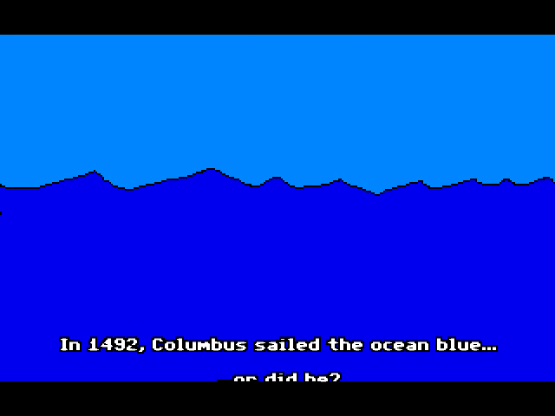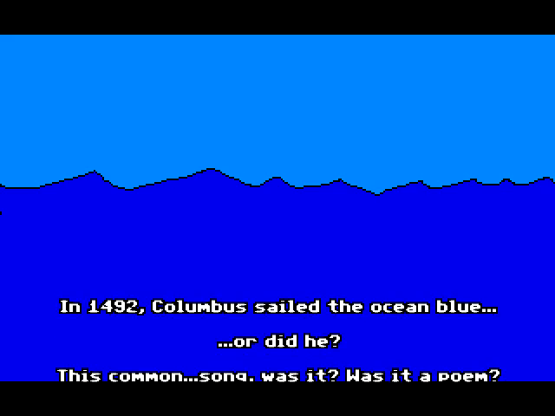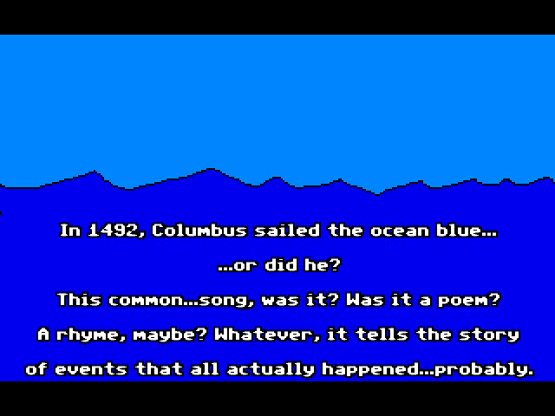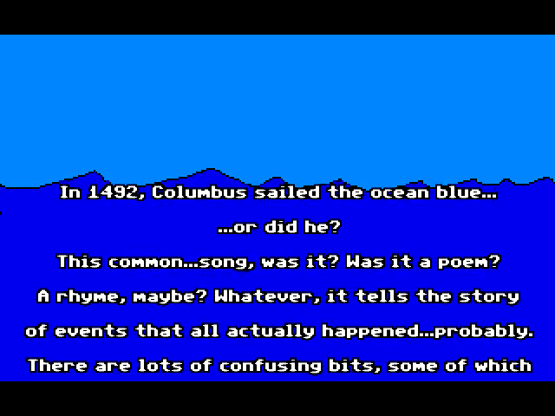Here it is, the opening text scroll to Christopher Columbus is an Idiot. In 1492, Columbus sailed the ocean blue. Or did he? This common song, was it? Was it a poem? A rhyme, maybe? Well, whatever. It tells the story of events that actually happened.